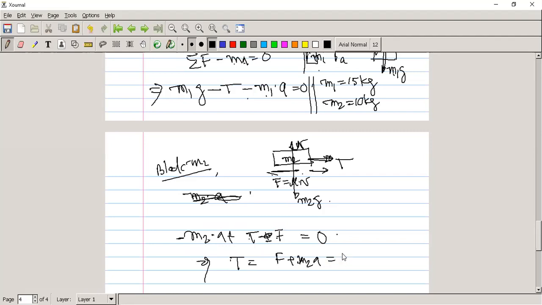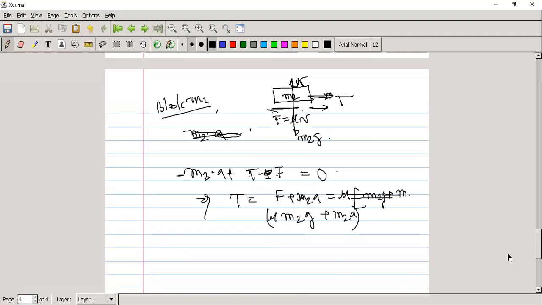f is mu into N, so f is equal to mu N, where N is m2 g plus m2 a. So this gives us T is equal to m2 mu g plus a. Clear?